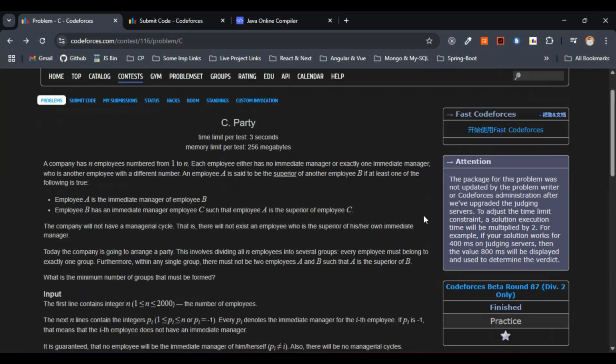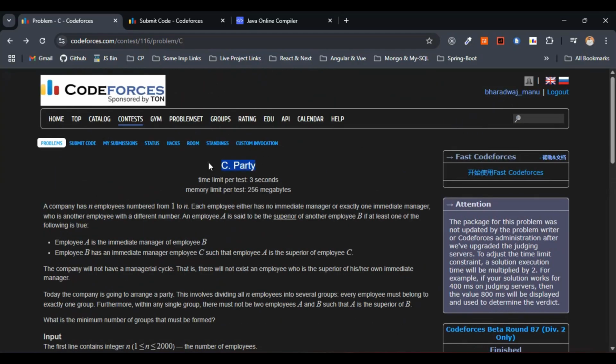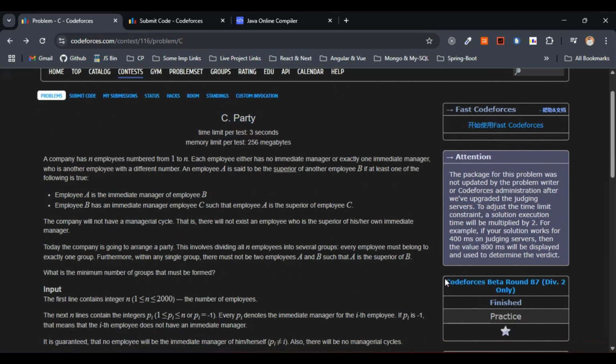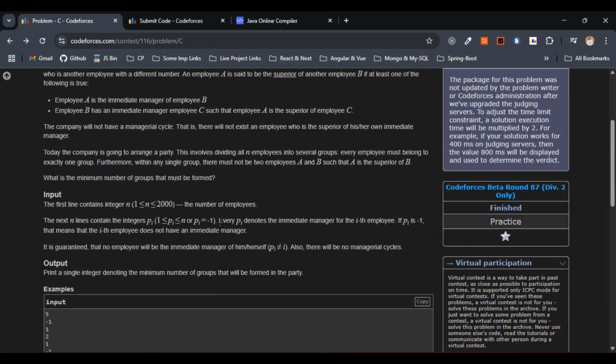Hello everyone. Today let's solve the problem party. So this was asked in the Codeforces Beta Round 87 Division 2. Here you can just go through the question. This is easy to understand. I'll just summarize the question so that it will be easier for us to solve the problem.